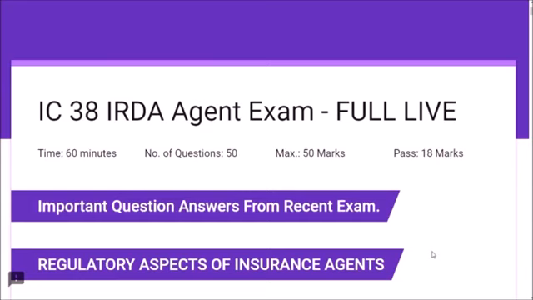According to the new syllabus of IC38, regulatory aspects of insurance agents come under section 1, that is Introduction to Insurance. It is very important, as it is expected to get 15 to 20 questions from this section. Let us see some important question answers from recent exams.